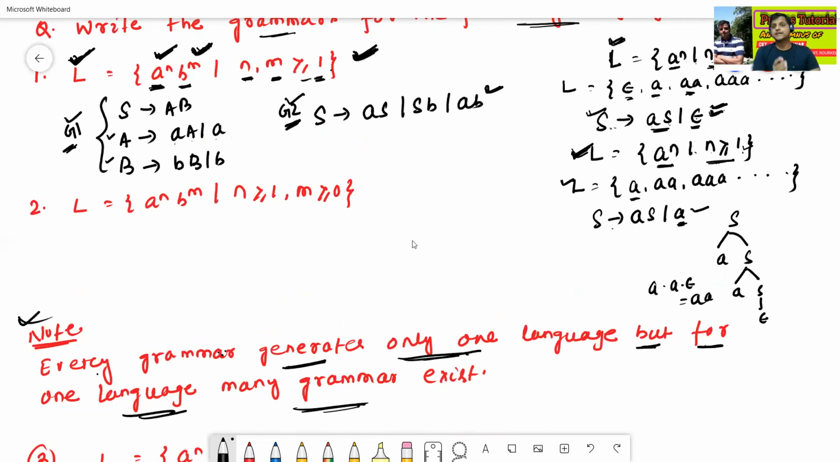But the reverse, that every grammar generates only one language, we have already discussed in the previous class: how to construct the language if the grammar is given. So now we'll see the second question.